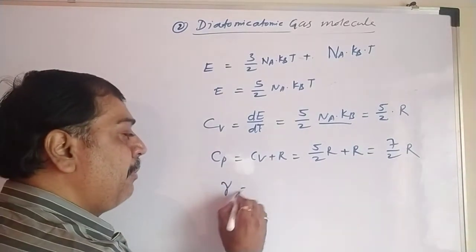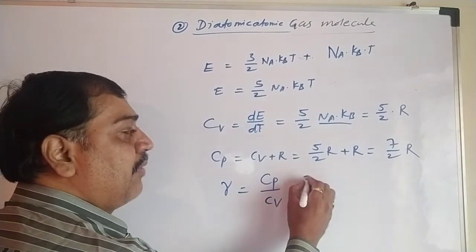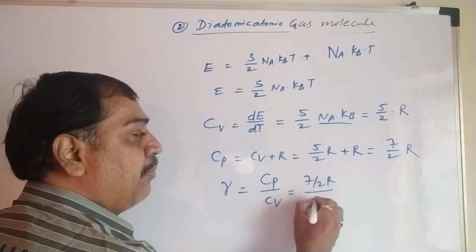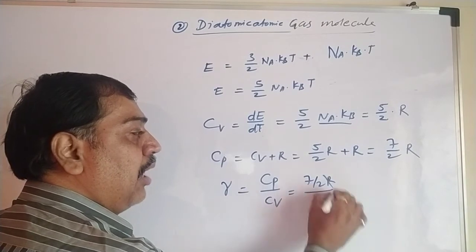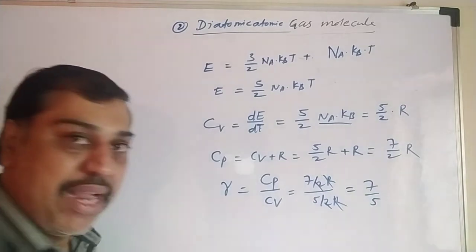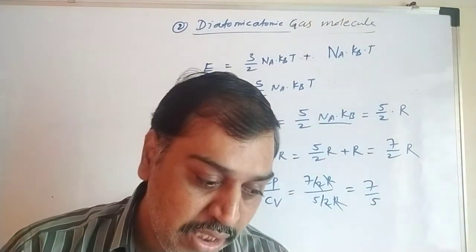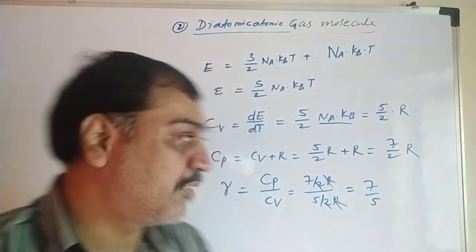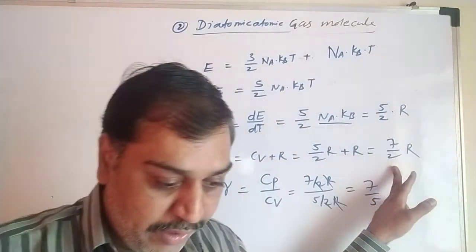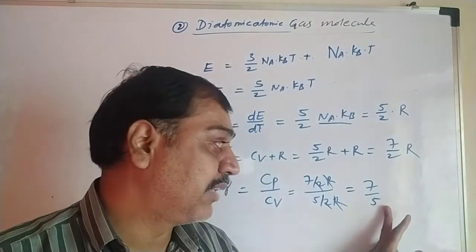What is gamma? Cp divided by Cv. What is that? 7 by 2 R divided by 5 by 2 R. R cancels, 2 cancels. It comes to be 7 by 5. So just look at the book: equation 3.31, Cv is 5 by 2 R; 3.32, Cp is 7 by 2 R; 3.33, gamma is 7 by 5.